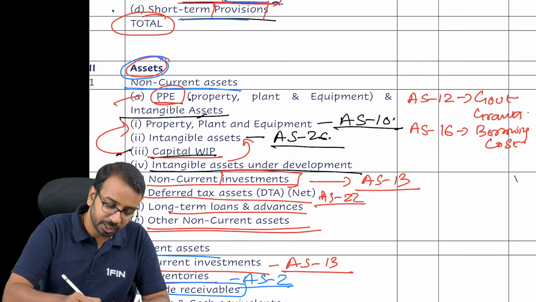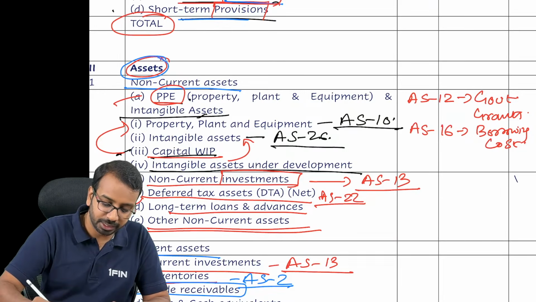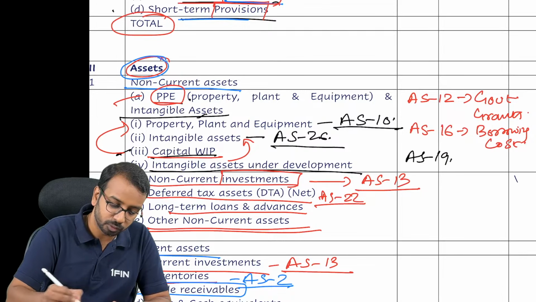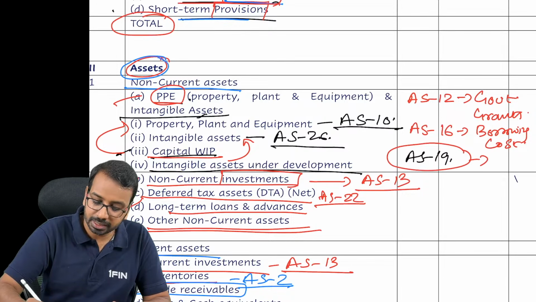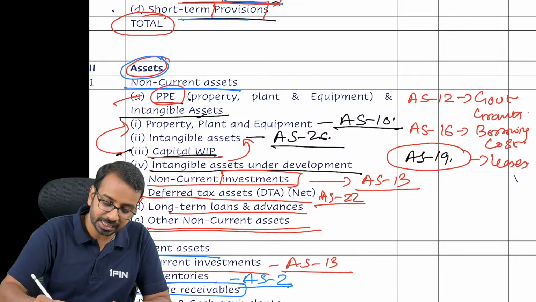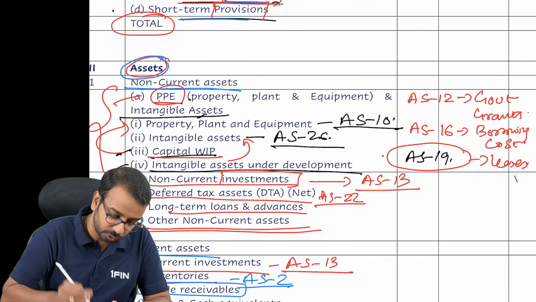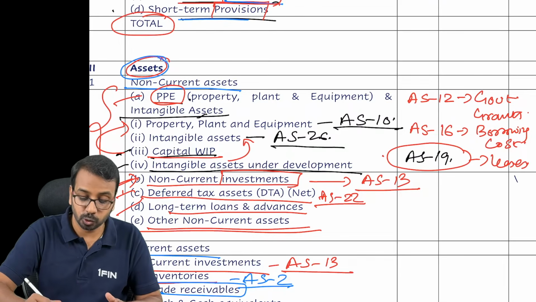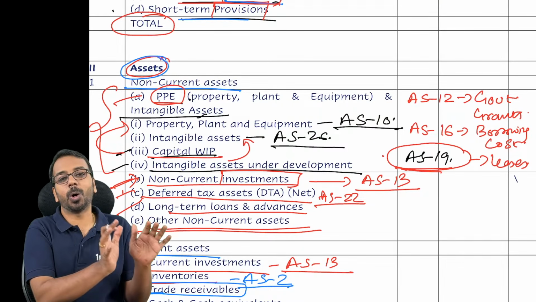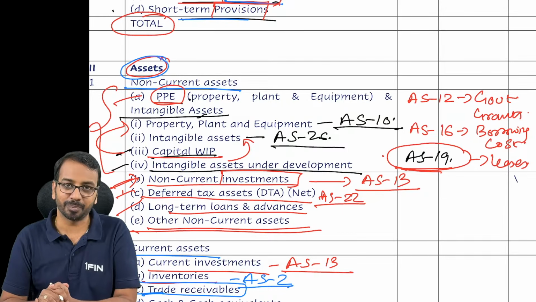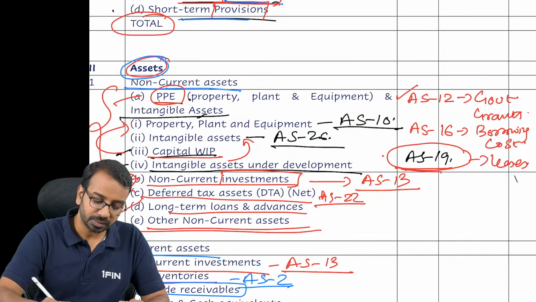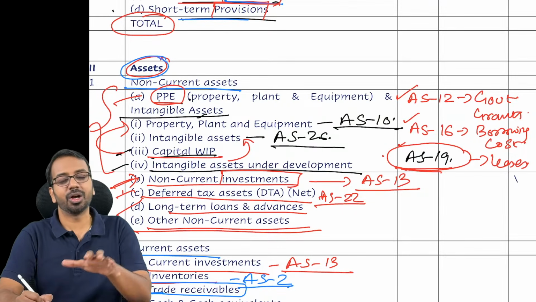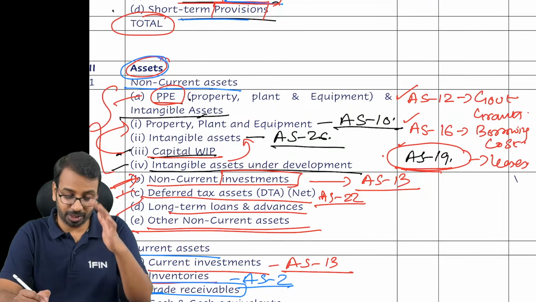Then we have one very dangerous standard, Accounting Standard 19. So scary standard. This deals with leases, and this is also related to disclosure under property, plant and equipment and intangible assets. So leases also has an impact on the disclosures of PPE. So 12, 16, 19, all of these things we need to be aware of.